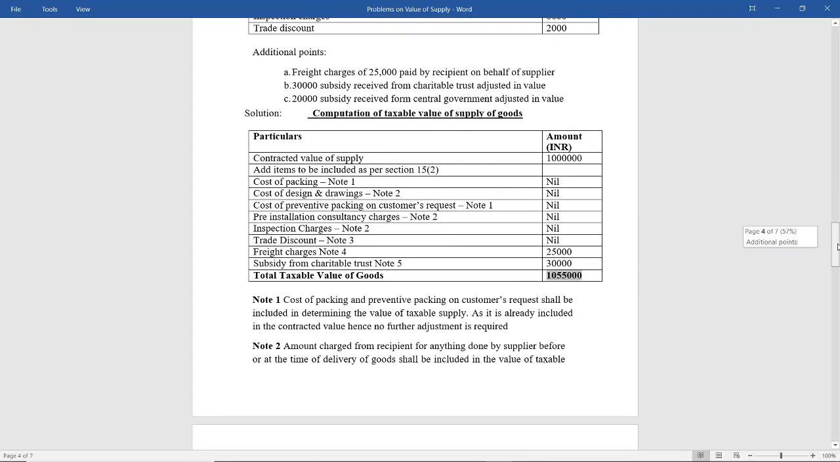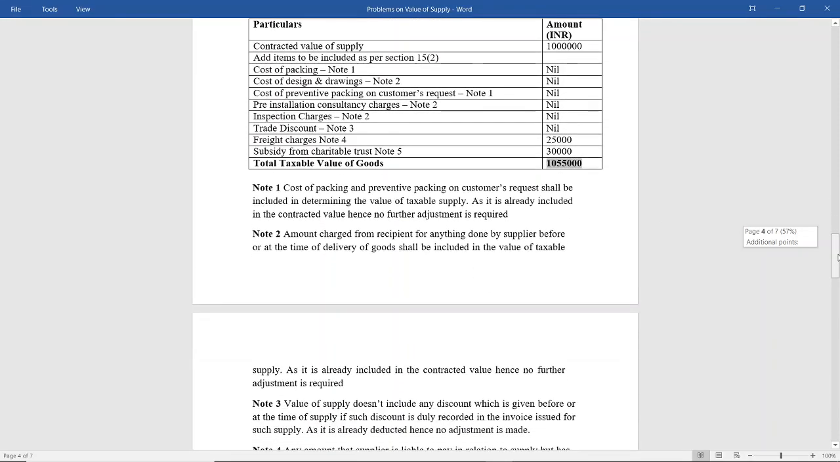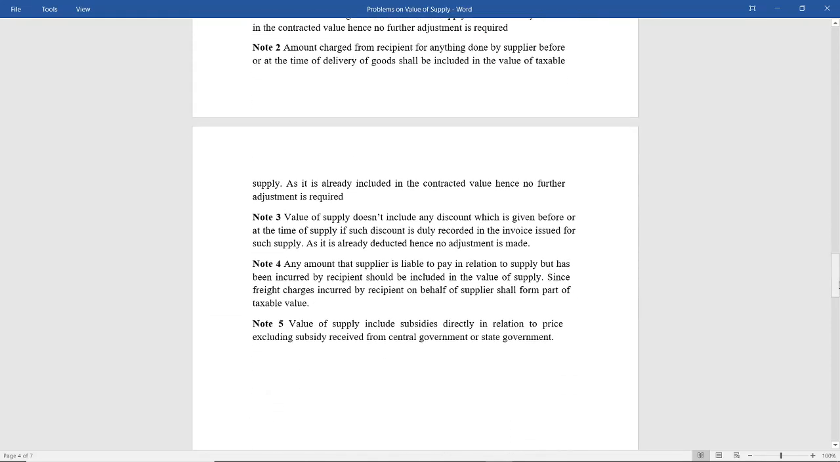Next, you can have working notes, as to why you have included or excluded a particular item that is given in the problem. Note 1, cost of packing and preventive packing on customer's request shall be included in determining the value of taxable supply, as it is already included in the contracted value, hence no further adjustment is required. Note 2, amount charged from recipient for anything done by the supplier before or at the time of delivery of goods should be included in the value of taxable supply, as it is already included in the contracted value, hence no further adjustment is required.